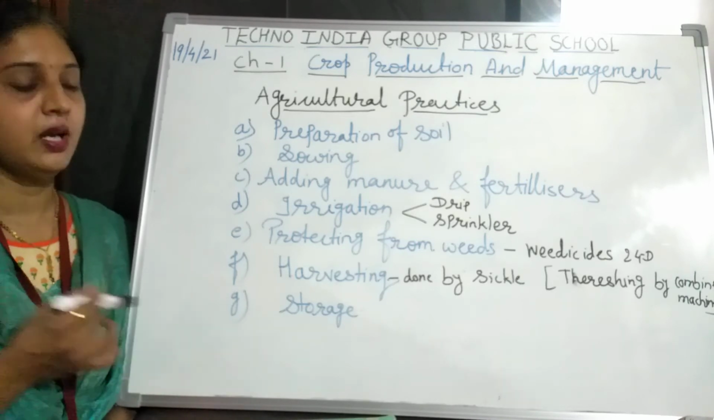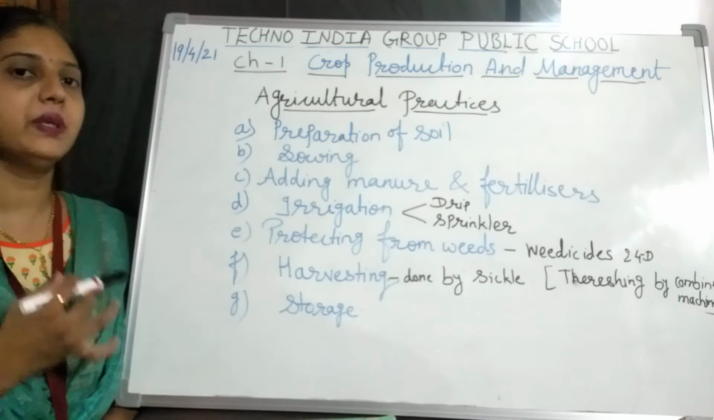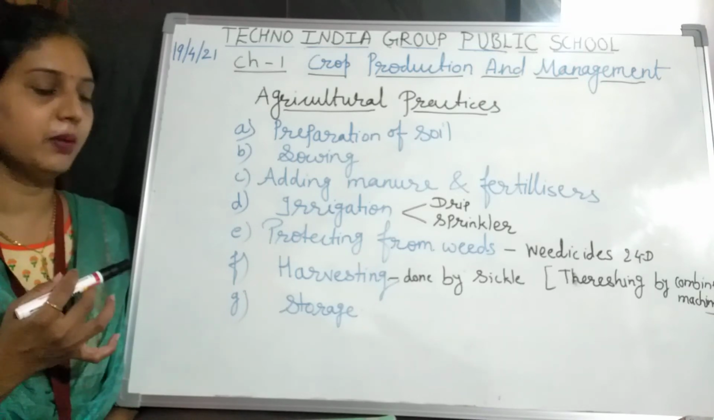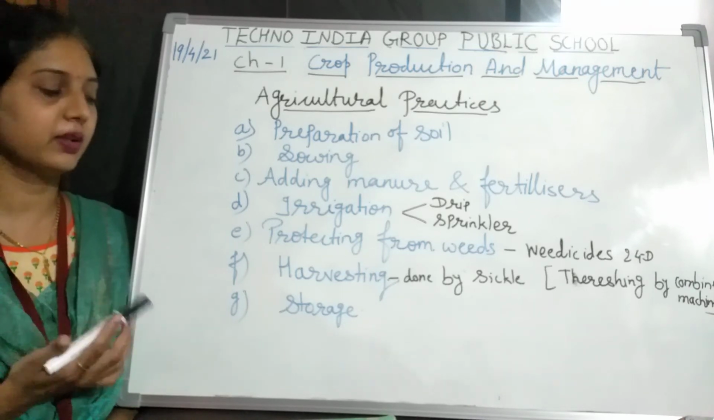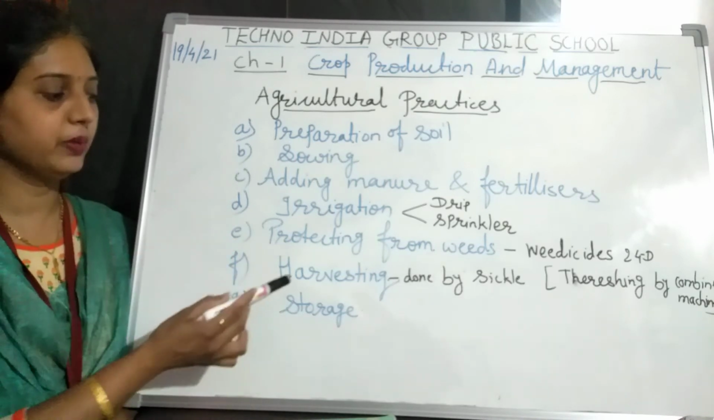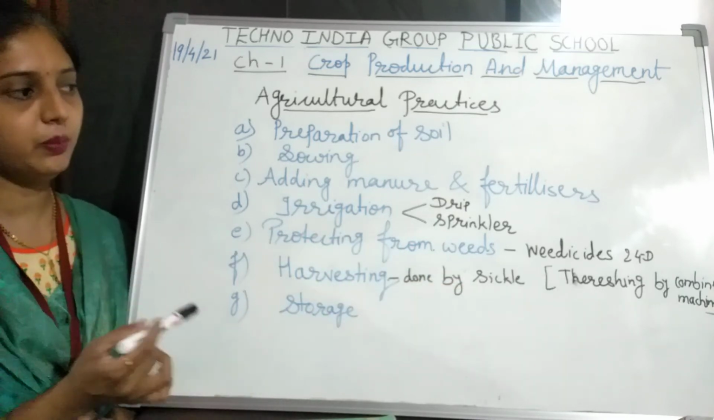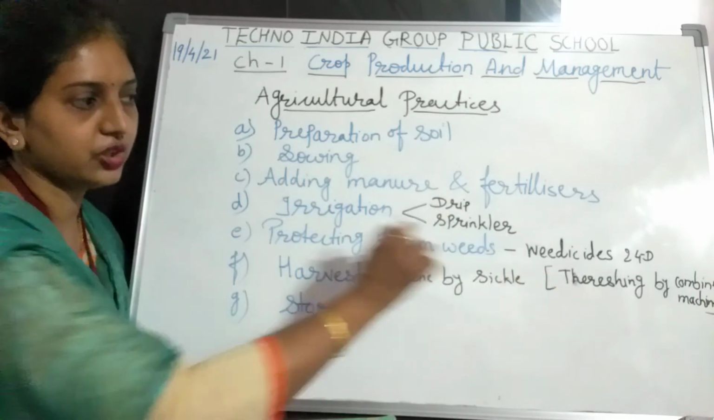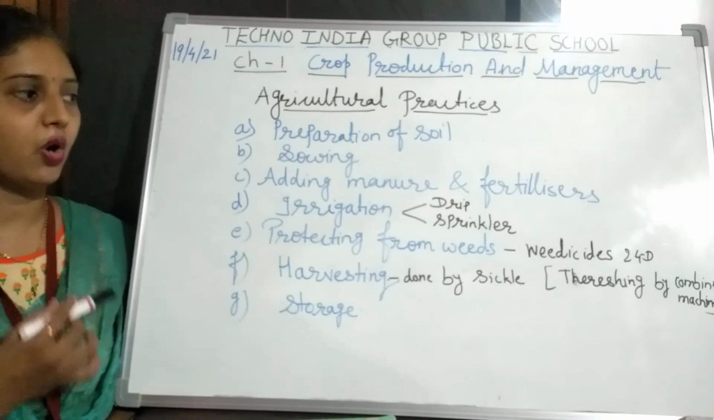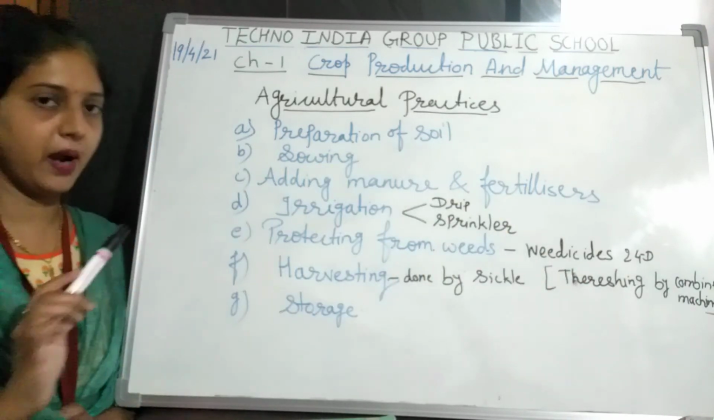Then harvesting. Harvesting means after all this procedure the crop is ready to sell in the markets. For that we have to do the cutting of the crop, and the cutting of the crop is called harvesting. It is done by the sickle. And threshing is another method, which is done by the thresher, or the machine used for the threshing purpose, that is the combine.